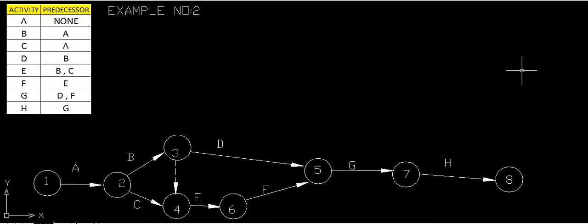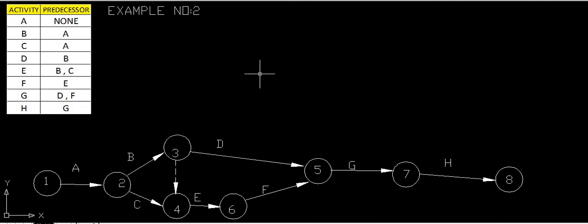This network diagram was again very important, because here we have introduced the dummy activity. In such cases where the meeting point of two activities is not at the same point, we can add a dummy activity. Here we introduced the dummy activity because the end point was not the same for B and C for the next activity E. In order to have the same point, we introduced this dummy activity.